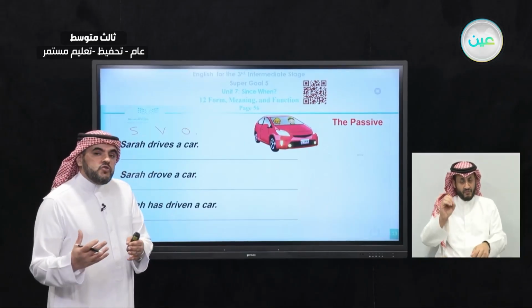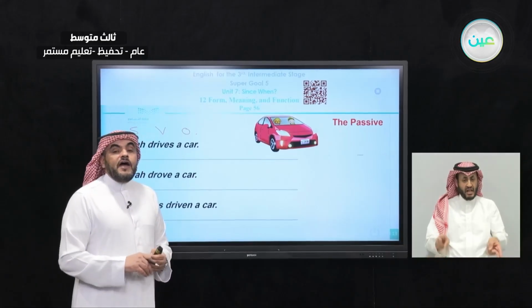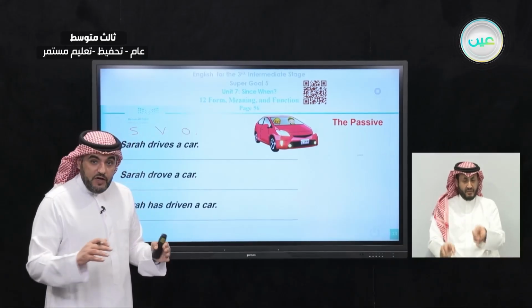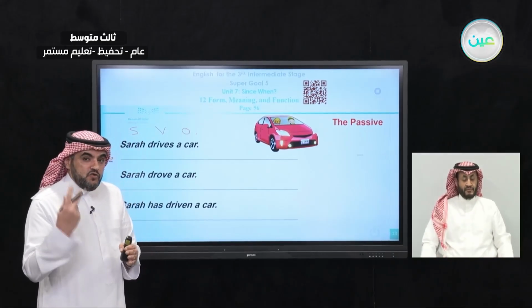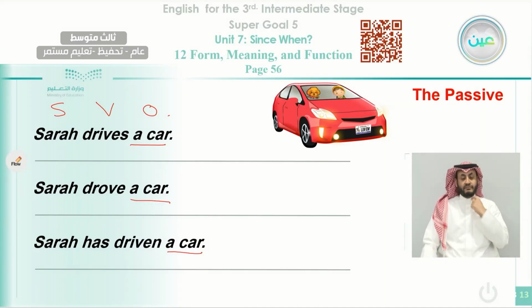Okay, if I want to change it from the active form into passive form, I have to start with the object. Before I start, I have to decide two things. One, to decide which object I'm going to start with. Like here, we have a car. This is a simple example. And also, I have to find out what's the tense of the sentence.